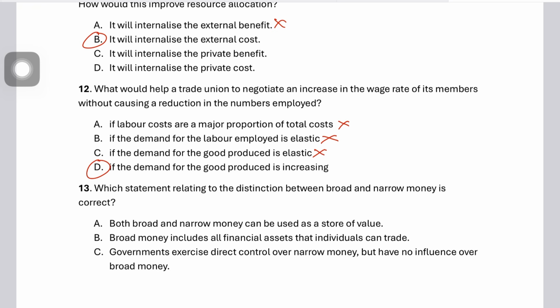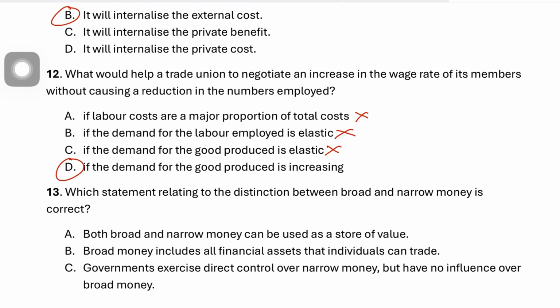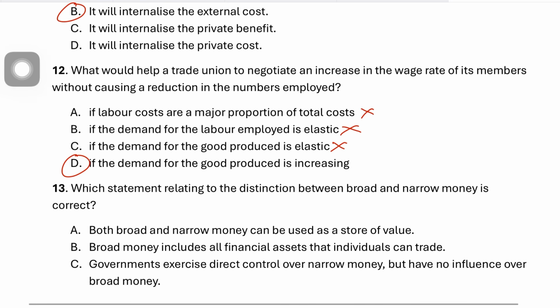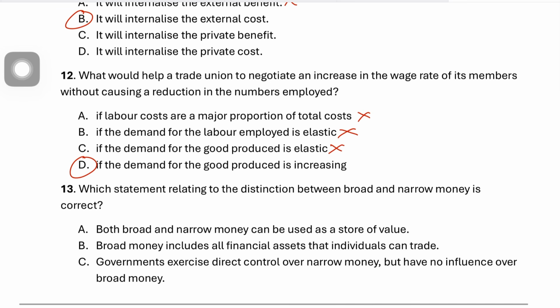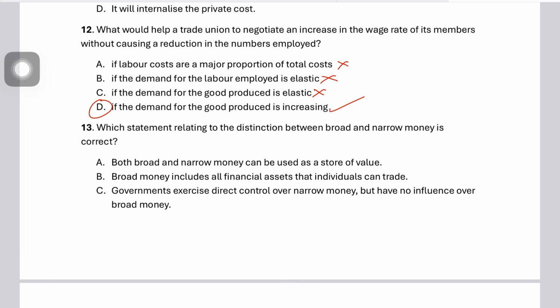The only way trade unions can increase wages without reducing employment is when the demand for labor is simultaneously also increasing, right? If the demand for final goods is increasing, that would increase the demand for labor, and firms will need more workers. Even at high wage rates, firms would now need workers. So the wage can rise without employment falling. That's what makes D for David the correct answer.